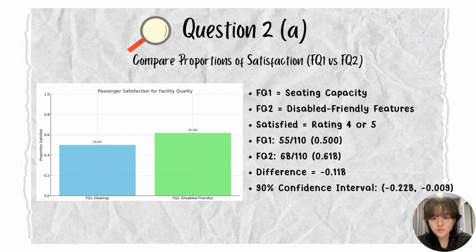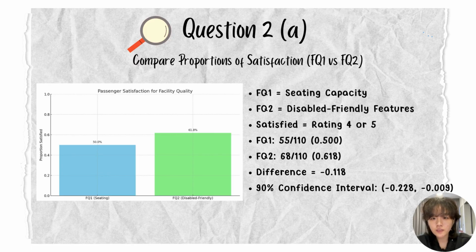Let's start with the first part. FQ1 is about seating capacity. FQ2 is about disabled-friendly features. We say a passenger is satisfied if they give a score of 4 or 5. From our data, for FQ1, 55 out of 110 passengers were satisfied. For FQ2, 68 out of 110 passengers were satisfied.